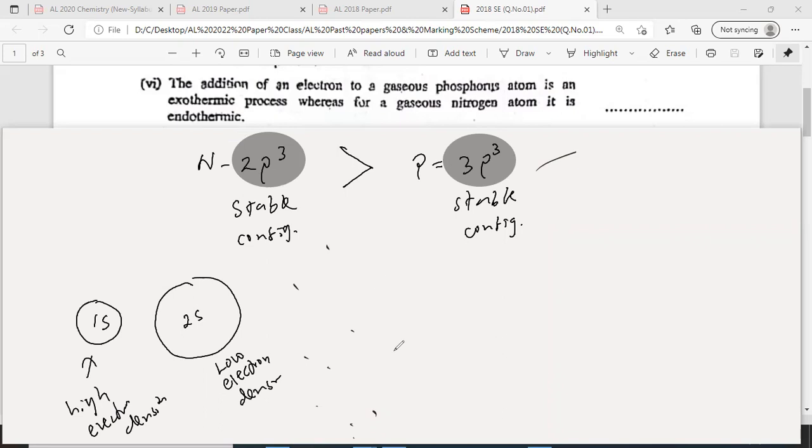Therefore, when the electron density is higher and an electron is added to make it 2p4 and 3p4, the 2p3 case is endothermic because there is more repulsion, and this one has not much repulsion. So more repulsion here. Therefore, it's endothermic.